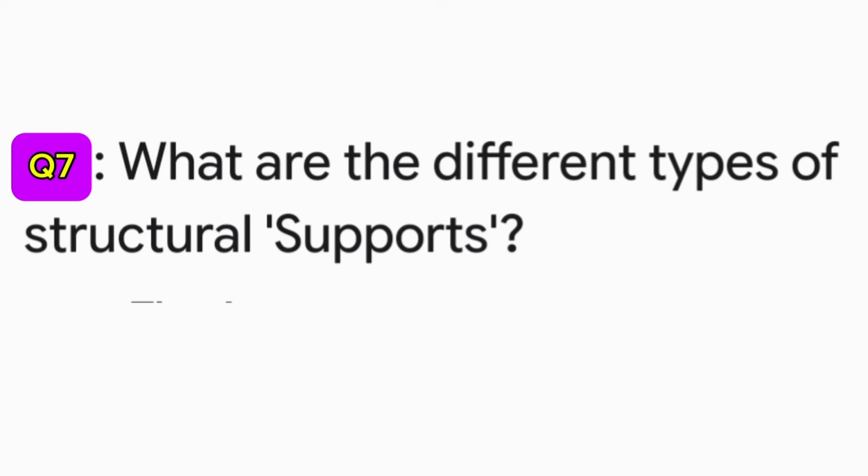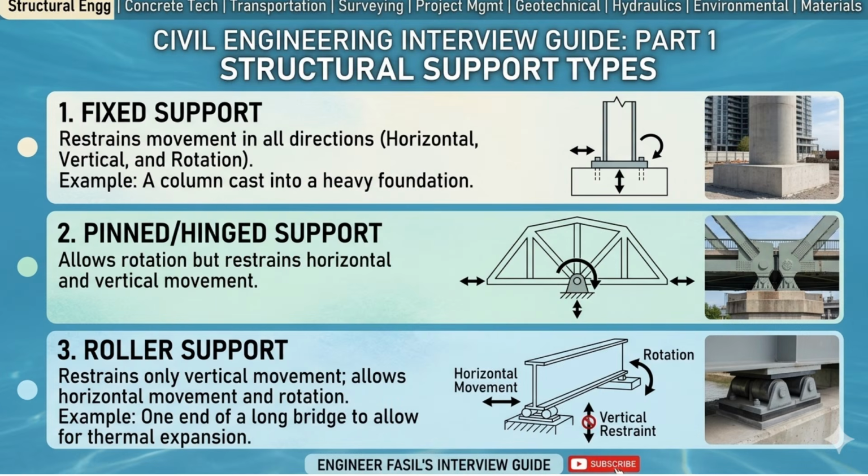Question number 7. Different types of structural supports. Answer. There are three types of structural supports. The first one is fixed support. Fixed support restrains movements in all directions: horizontal, vertical, and rotation. For example, you can see a column cast into heavy foundations.